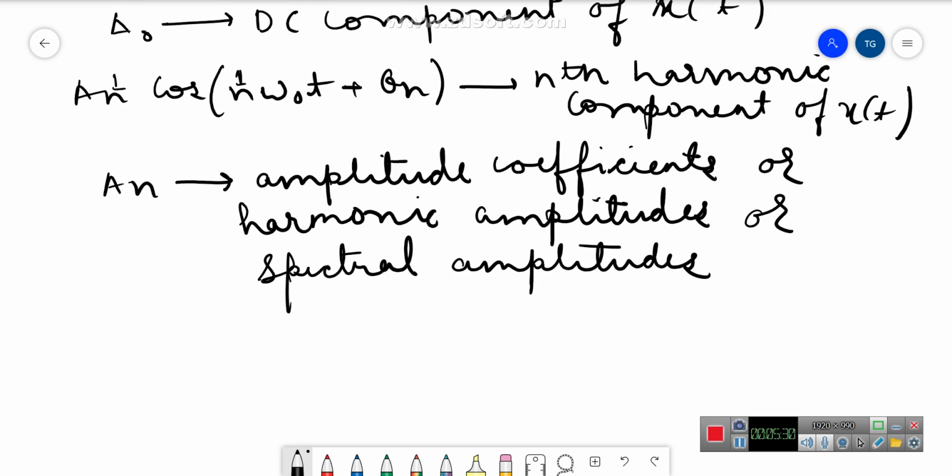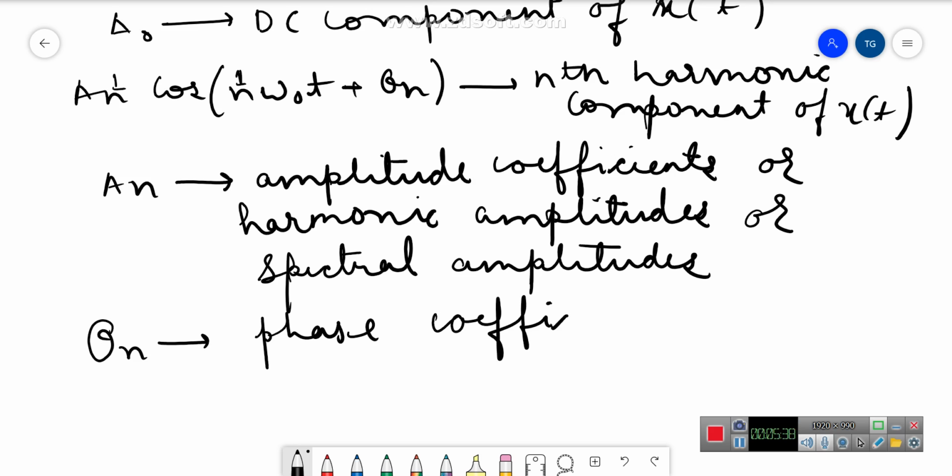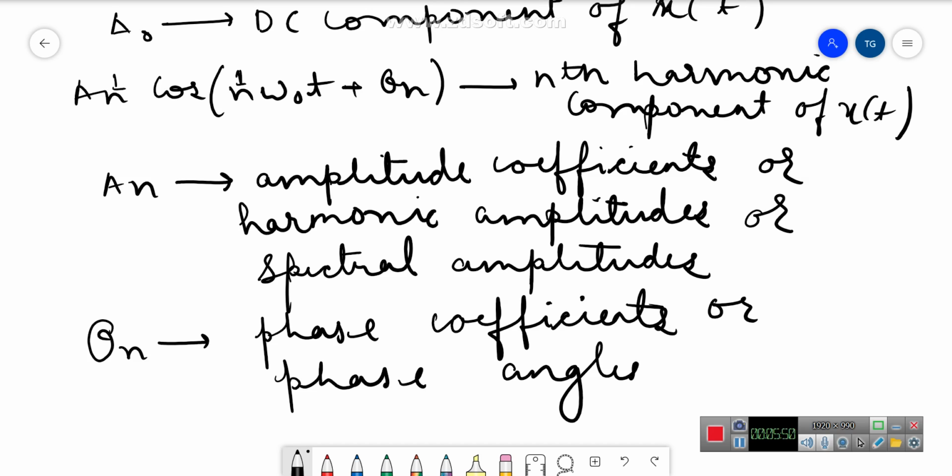Where this theta n is known as phase coefficients or phase angles or spectral angles.